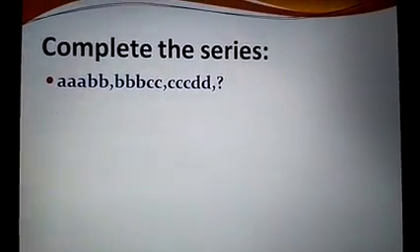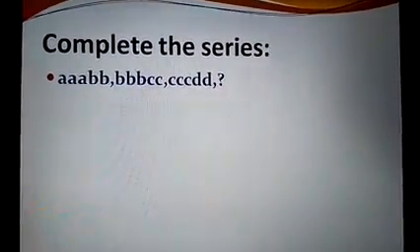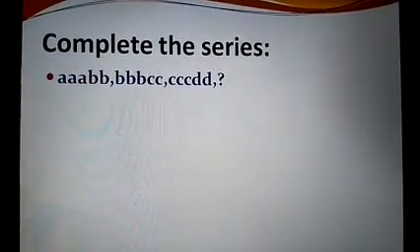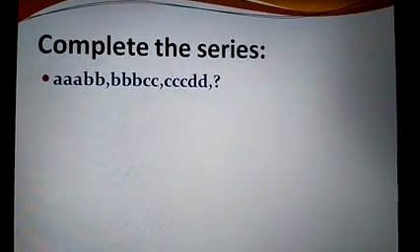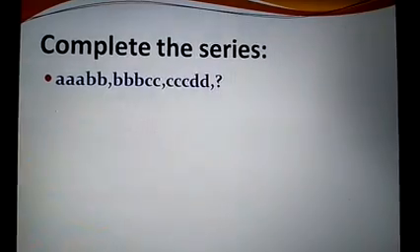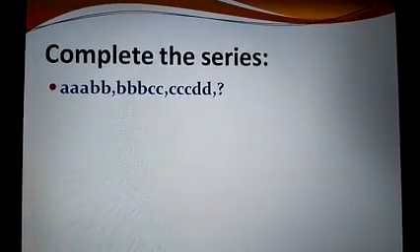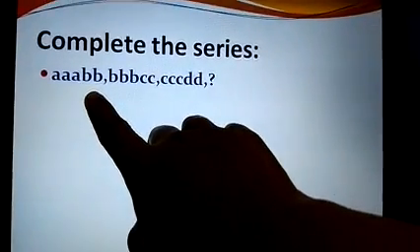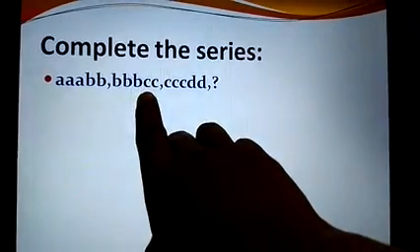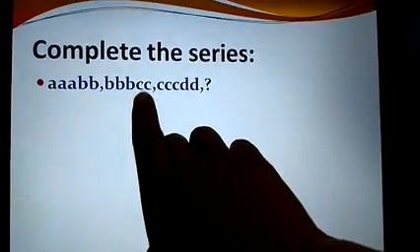So look here, there are 3 A's, 2 B's. Then how we read out: A, B, C, D, E, F. So look, we are reading it alphabetically. After A is coming B, after B is coming C, after C is coming D. But what is the similarity between these? There are 3 A's and 2 B's. There are 3 B's, then 2 C's. There are 3 C's, then 2 D's. So the alphabet which is 2 in number in the previous part is 3 in number in the second part, followed by its next alphabet which is repeated twice.